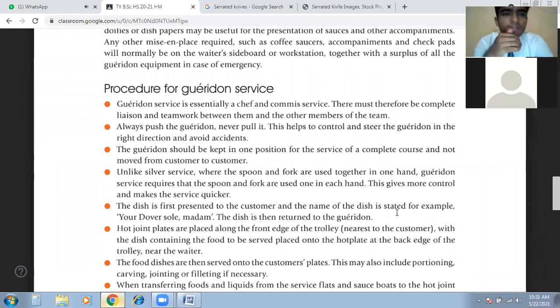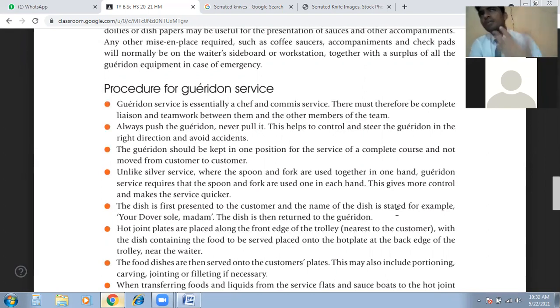Procedure of garrison service. Garrison service is essentially a chef and commis service.